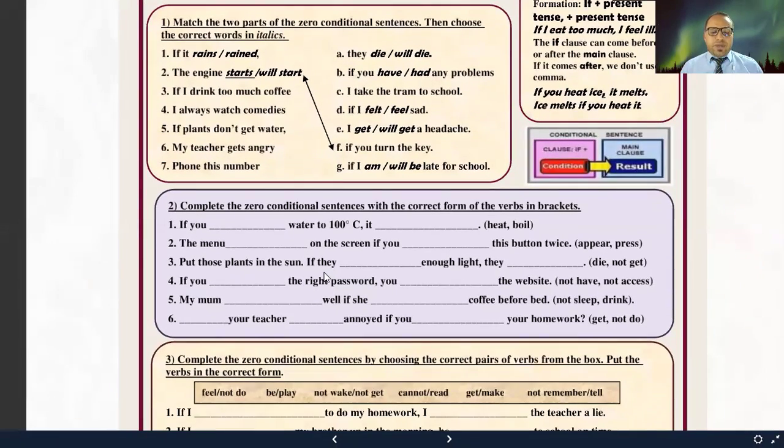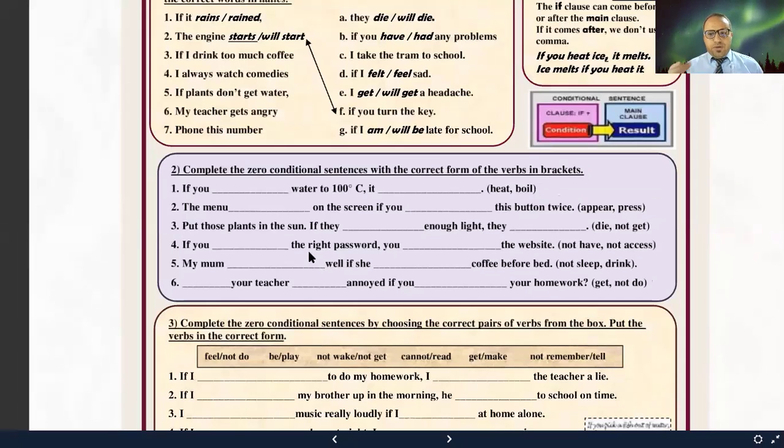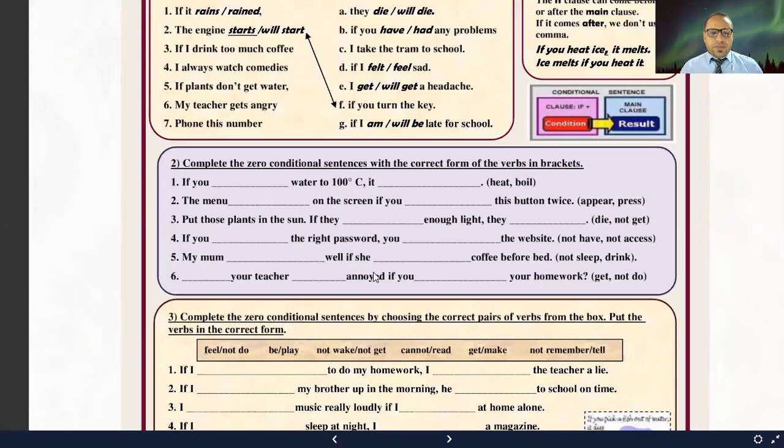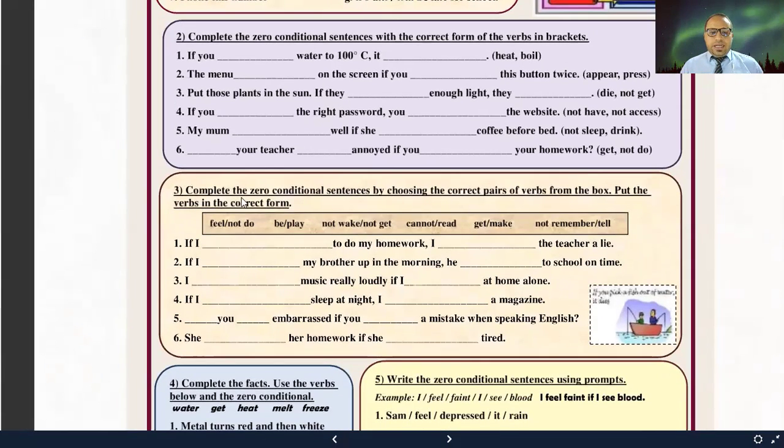So you can download them and work at your pace, okay? For example, here, complete the zero conditional sentences with the correct forms of the verbs in brackets. And what you have to do here is just to conjugate the verbs between brackets in the simple present. That's all, right?